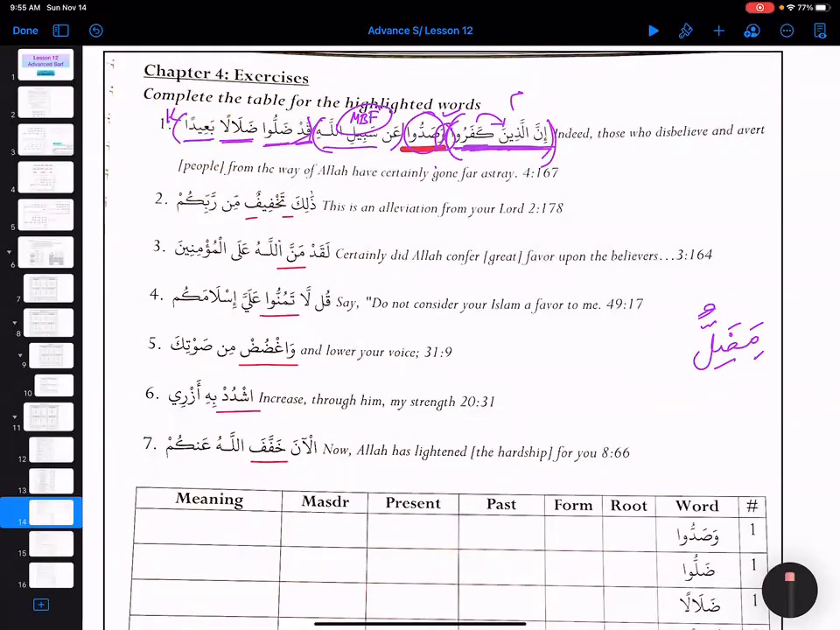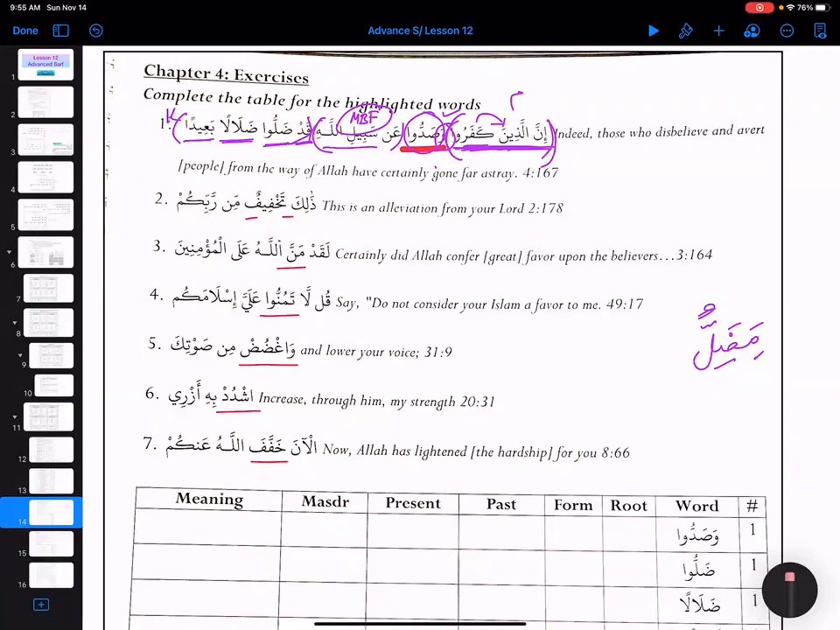خفف يخفف تخفيفا فهو مخفف. Very good. In family 2 there is no issues. Then خفف يخفف تخفيفا فهو مخفف. Mukhaffafun. Very good. Then the amr from it: Allim, خفف.